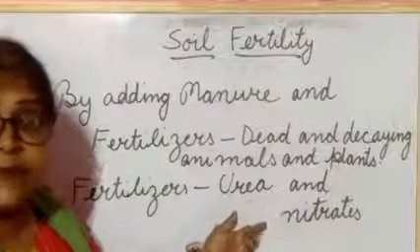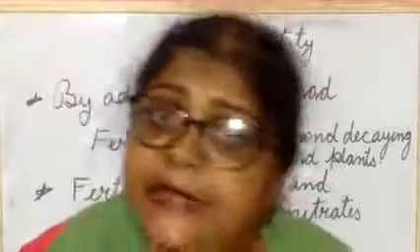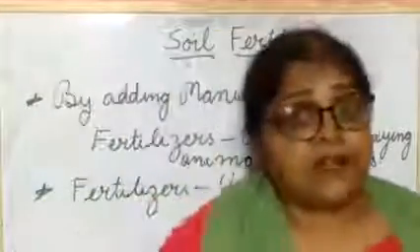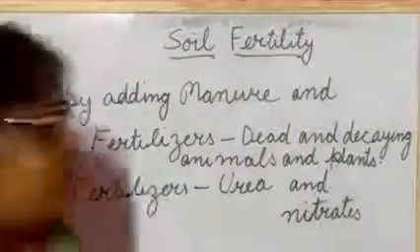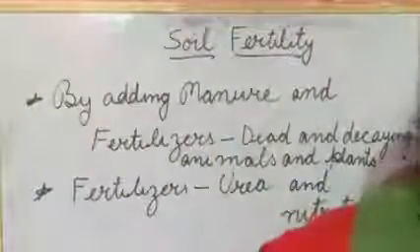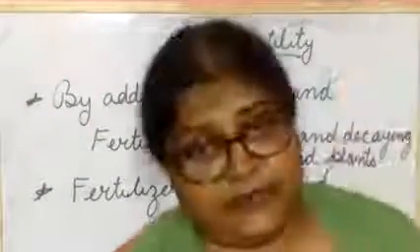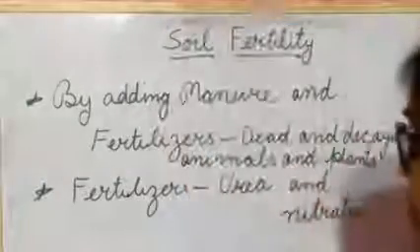What does fertilizer do in the soil? It makes the soil fertile. Understood?